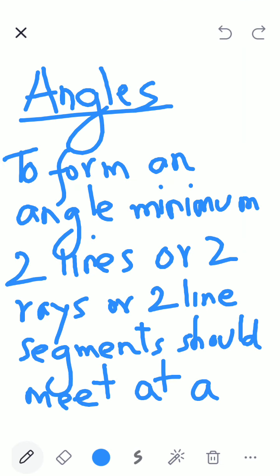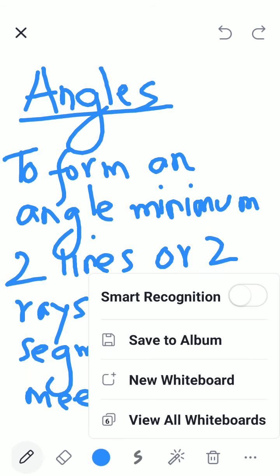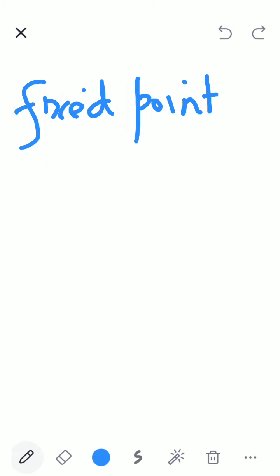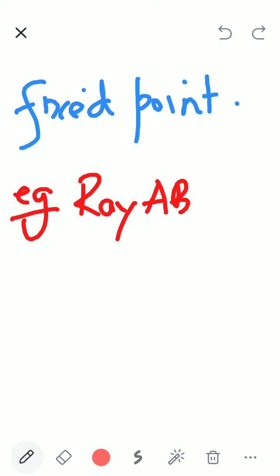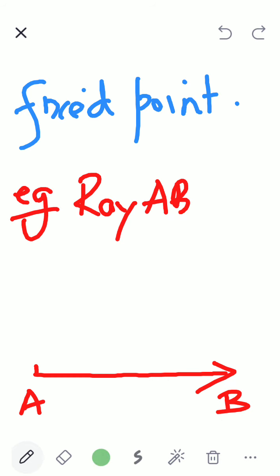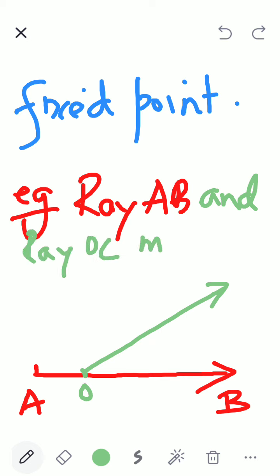To form an angle, at a fixed point. For example, ray AB and ray OC meet at which point? At O.